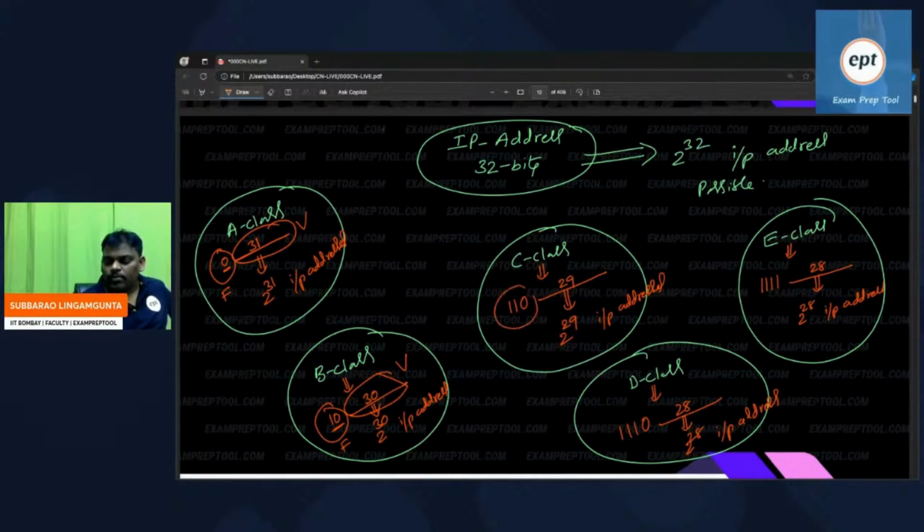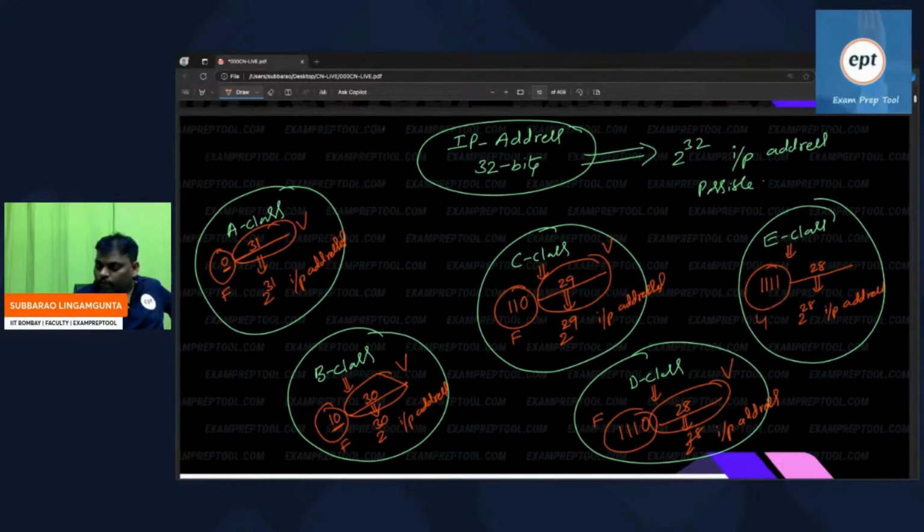Here is the fixed part. Fixed part means one way. But here 29 people can vary. Everywhere 2 choices, 29 times, 2 power 29. Here 4 people are fixed, 28 people can vary. So 2 power 28 IP addresses.